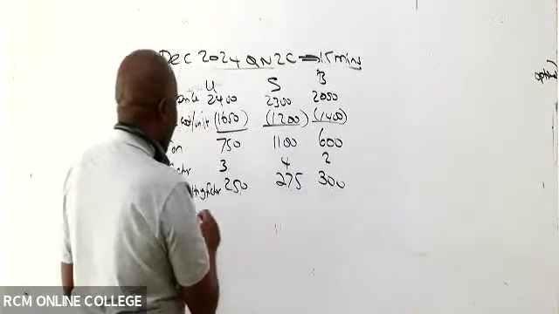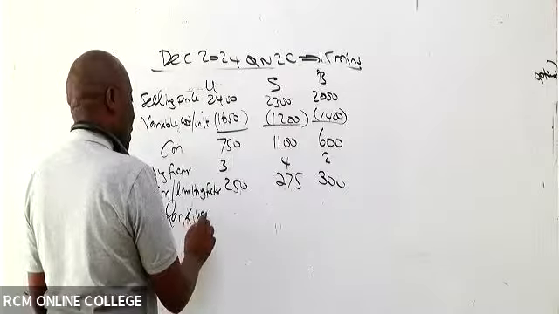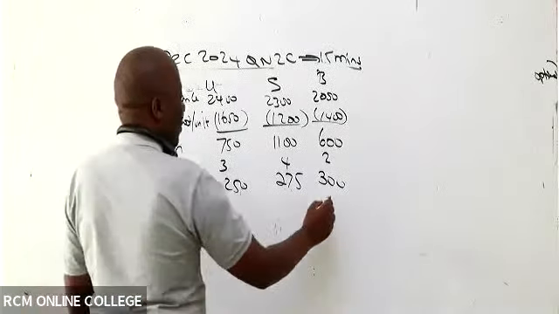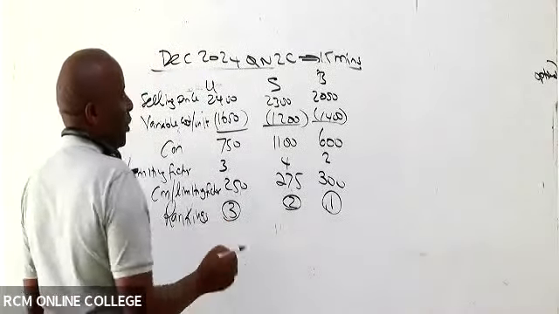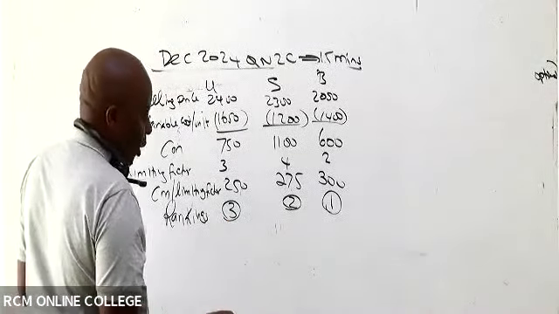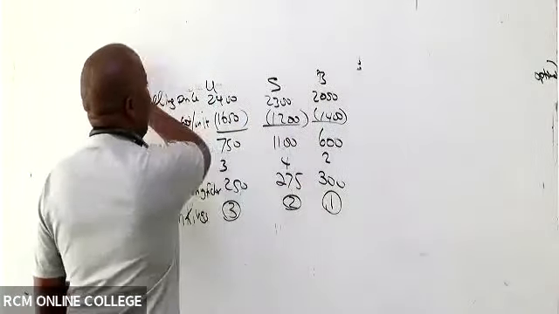Then lastly, were you able to do rankings yourselves? Yeah, very easy, easy peasy. So rankings: this takes up number 1, this takes up number 2, this takes up number 3. Then you should be able to go ahead and give us the optimal production mix.